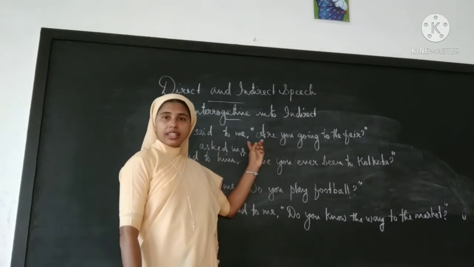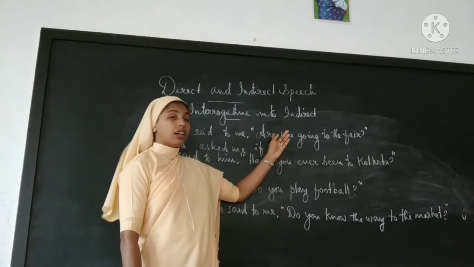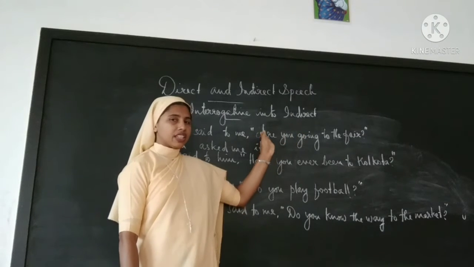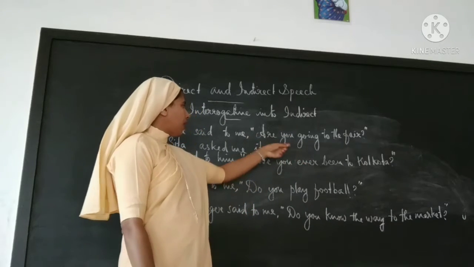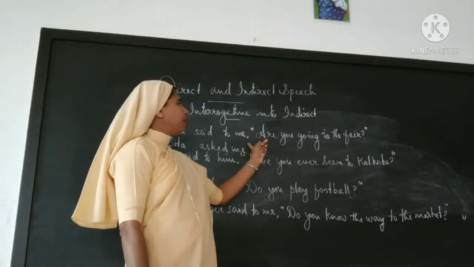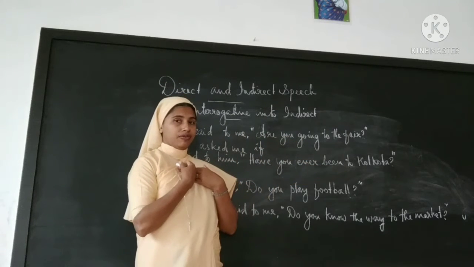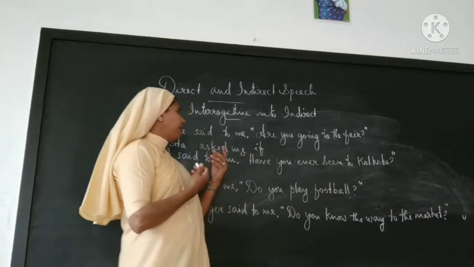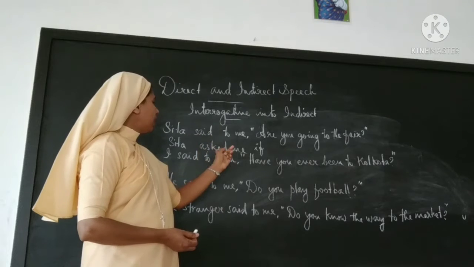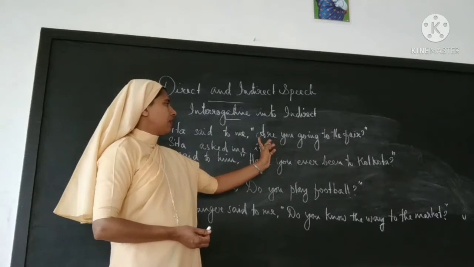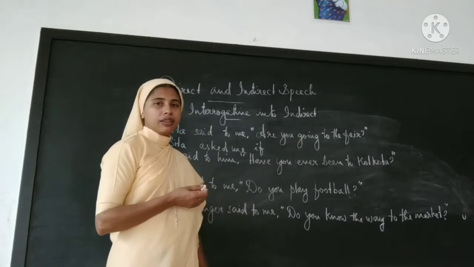So here we are adding if, and after that, are you will change to you are in such a format. Tense changes are the same. When she was telling it, it was you, because she is telling me, isn't it? But if it is reported to another person, how will it be? Sita asked me if. Then if I am reporting it, how will I say it?